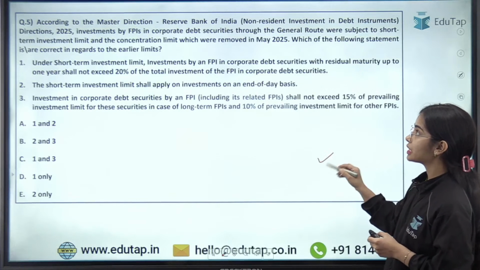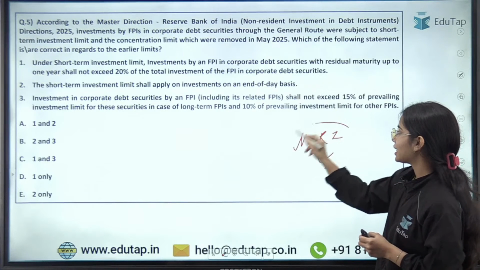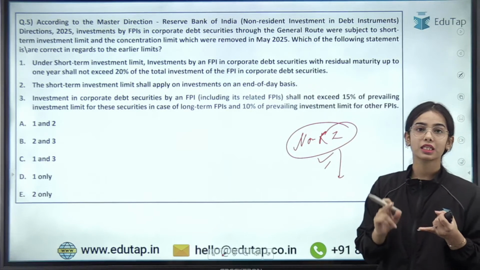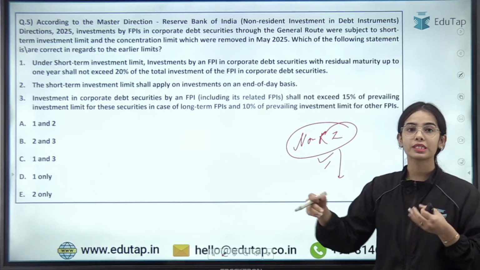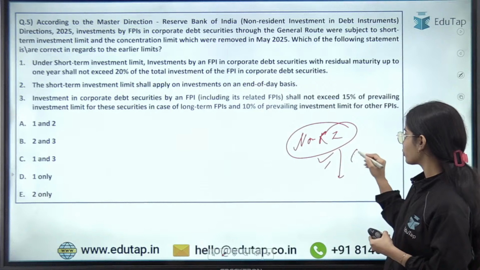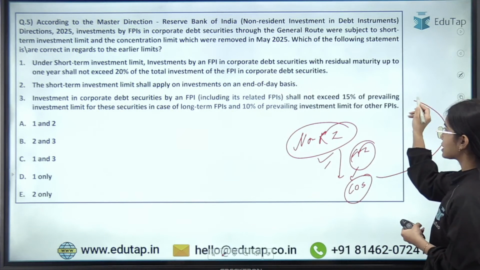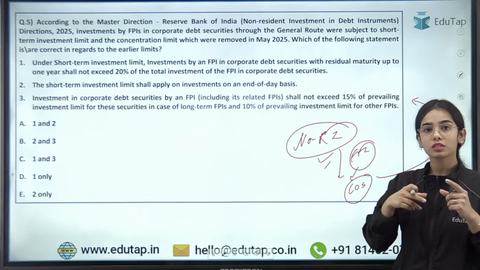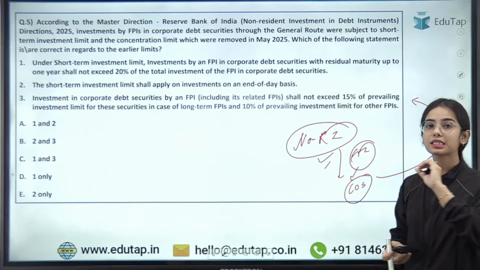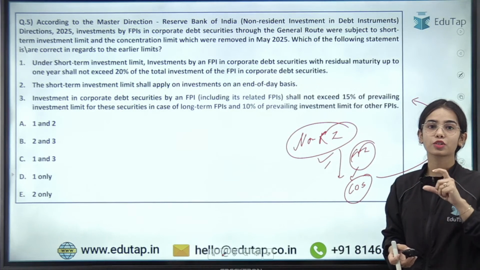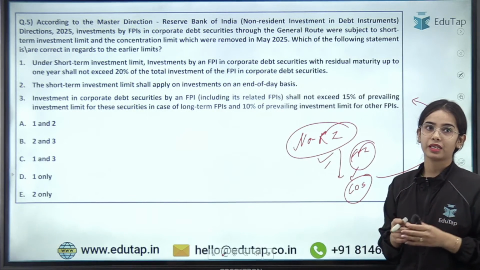Now coming to the next question, this is in regards to non-resident investment. Non-residents invest in our country, right? They invest in corporate debt securities, government securities, and state government securities also. When foreign portfolio investors invest in corporate debt securities, there are certain guidelines they have to follow. Now some of the guidelines have been repealed, taken back. So which statement is correct in regards to the guidelines that have been taken back by the RBI? That you have to tell.